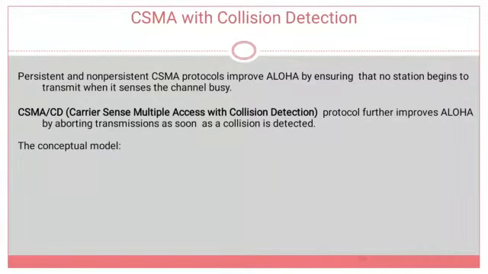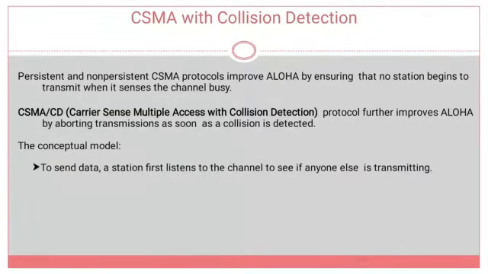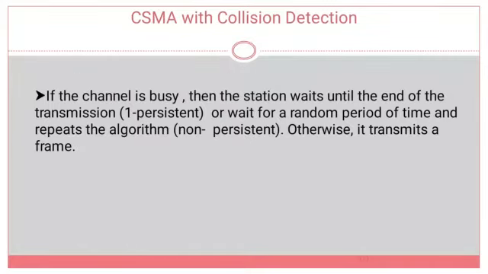So what is the conceptual model for CSMA/CD? To send data, a station first listens to the channel to see if anyone else is transmitting. That means the station is checking whether the channel is busy or idle. If the channel is busy, then the station waits until the end of the transmission.